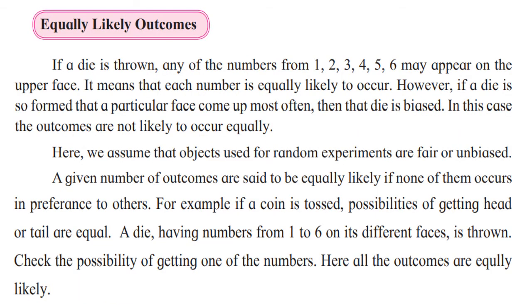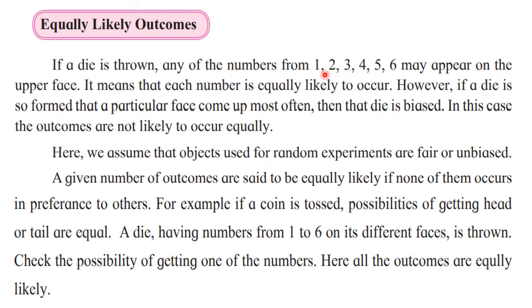Now afterwards we will see the concept of equally likely outcomes. We use the word in definition, that equally likely outcomes. So we will take one example. Suppose if we throw the die, then any number from 1 to 6 may appear on the die, upper face, the face which is on the upper side. So any number from 1 to 6 may appear there, but we don't know exactly which number is going to come. But is it so that if we throw the die and one is going to appear again and again? We cannot predict it. So what we can say is, when we throw the die, then possibility of getting number 1, 2, 3, 4, 5 and 6, they are equal.